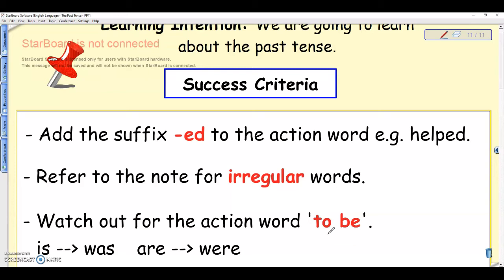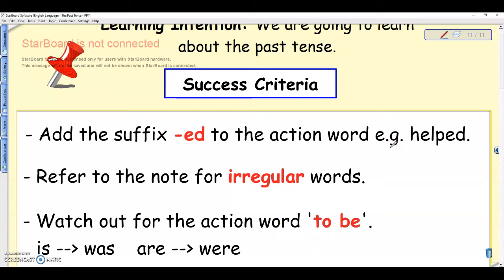Yesterday I was happy. Now, even if we talk about somebody who is a male or a female, for example, he is happy today. Yesterday he was happy. Even if it's a female, she is happy today. Yesterday she was happy. If we're talking about more than one person, like a group, the students are happy today. Yesterday the students were happy. Okay, so if it's plural, if we're talking about more than one person, that becomes were. So you change it from are to were.